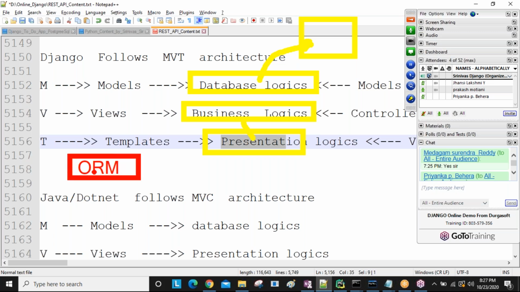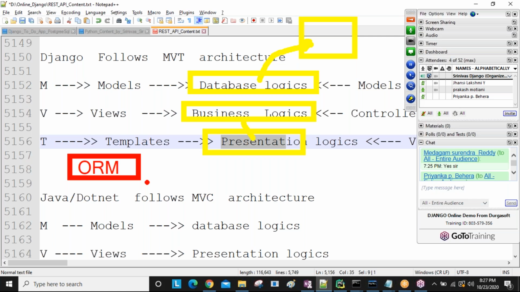Here we are not writing all the SQL queries manually. If you want to communicate with MySQL, no need for MySQL queries. If you want to communicate with Oracle, no need for Oracle queries. Django follows one ORM structure for queries. You give ORM queries and then execute some commands, which you will learn in one or two sessions, maybe tomorrow or the day after.